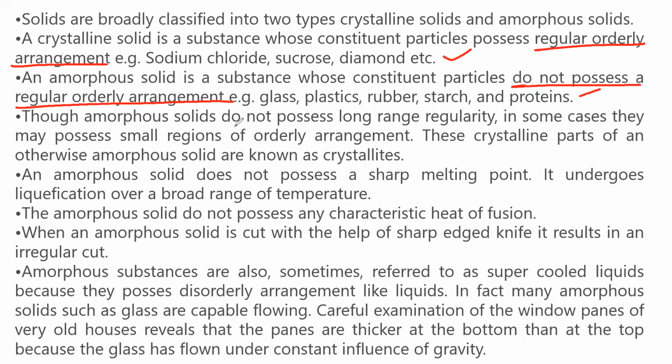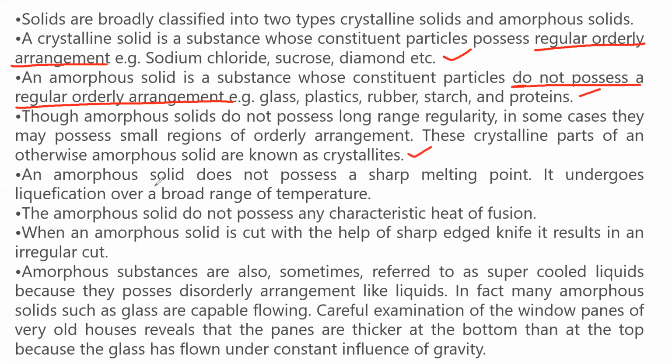Though amorphous solids do not possess long-range regularity, in some cases they may possess small regions of orderly arrangement. Very, very important. In some cases they may possess small regions of orderly arrangement, but there is only of short range. These crystalline parts of an otherwise amorphous solid are known as crystallites. They are also called crystallites.